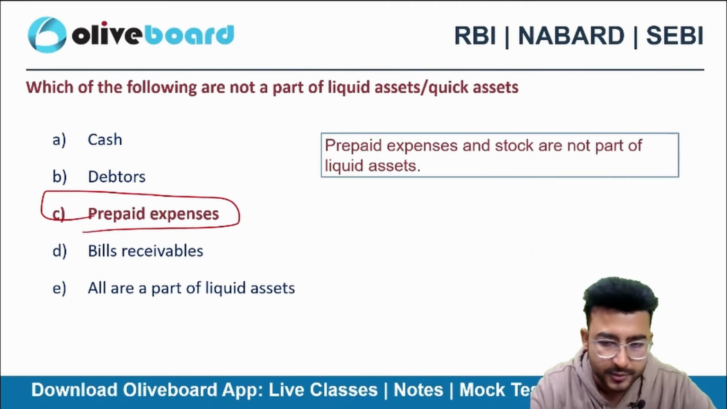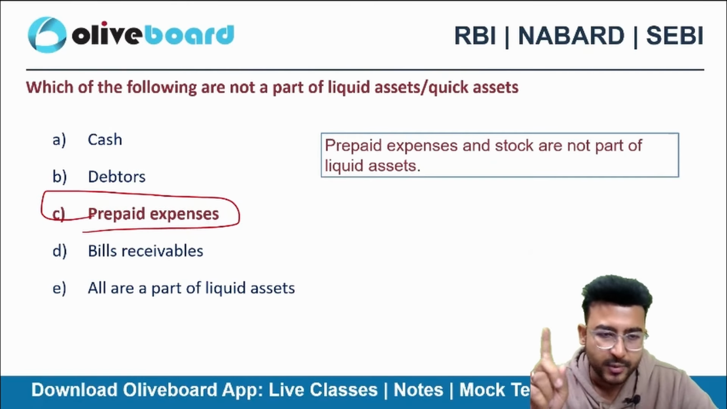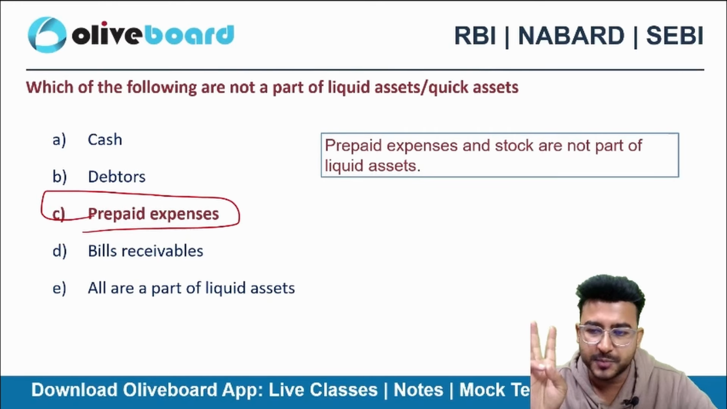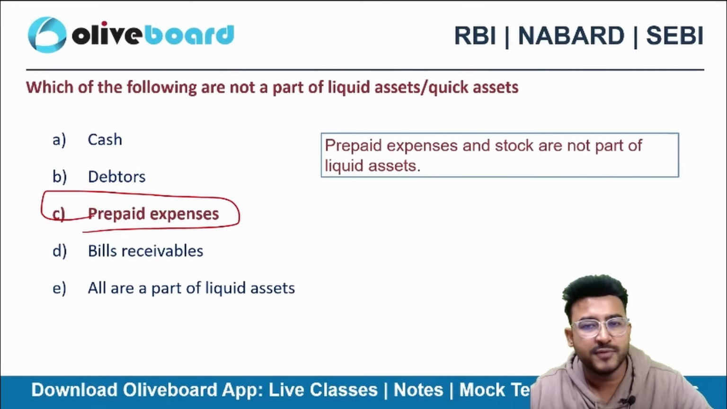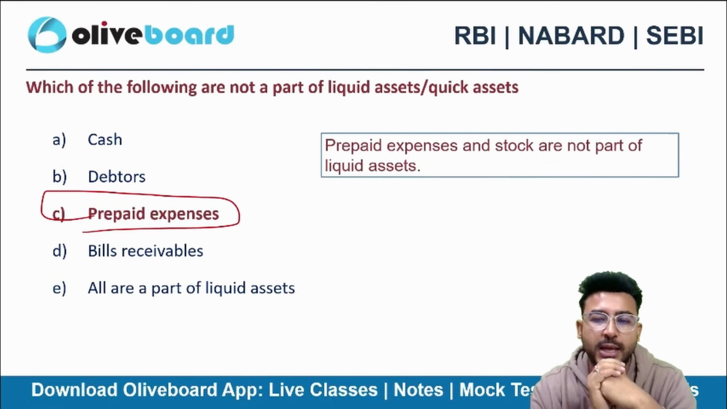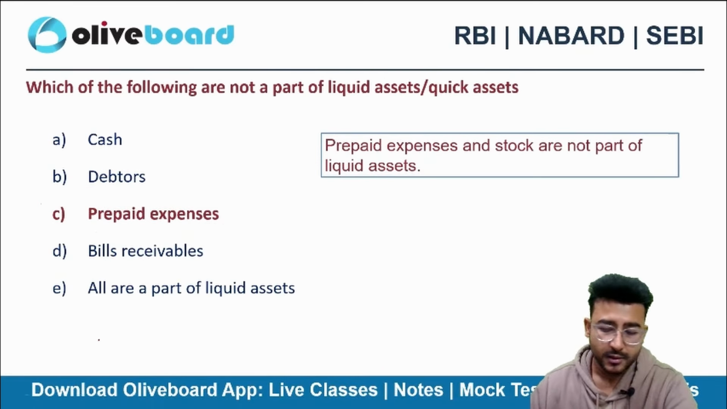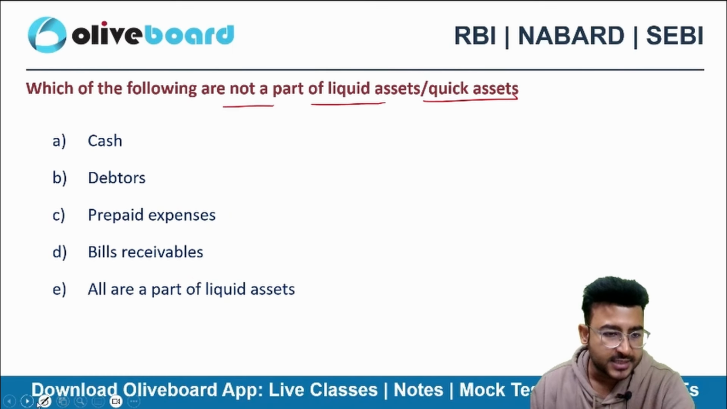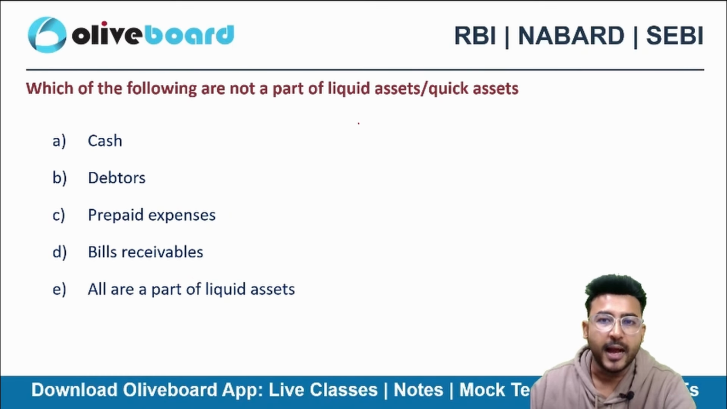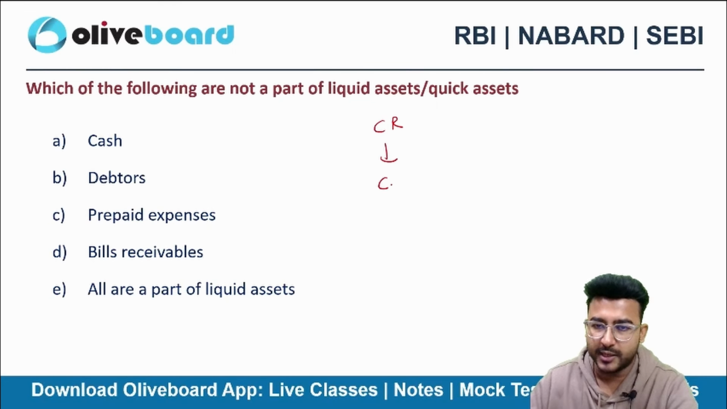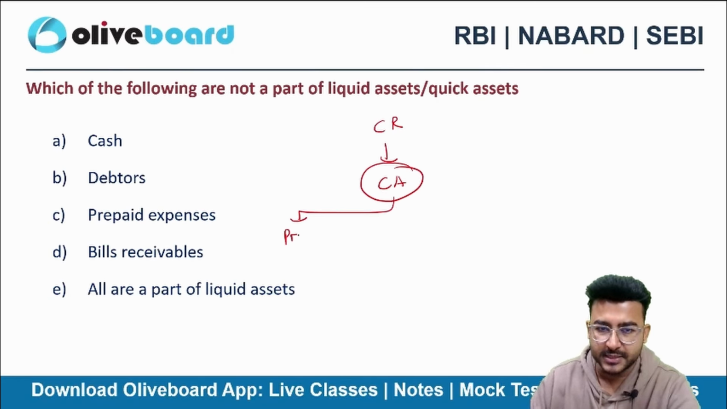Advance tax, very good. So you can say advance tax, inventories, prepaid expenses, or any other item which is not liquid. Perfect. Acha, can you guys tell me, I am calculating current ratio. So I have to calculate current assets. Will I be taking prepaid expense in this? Anyone?